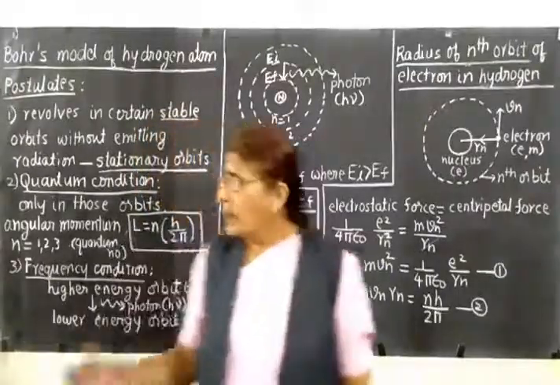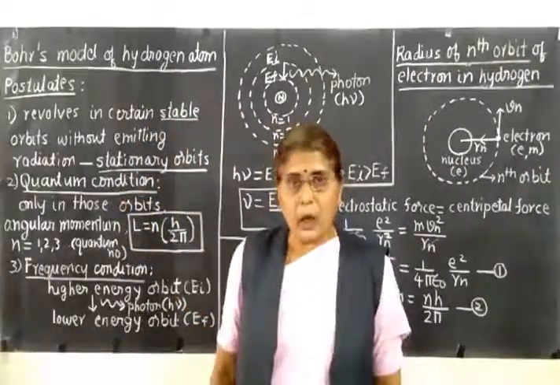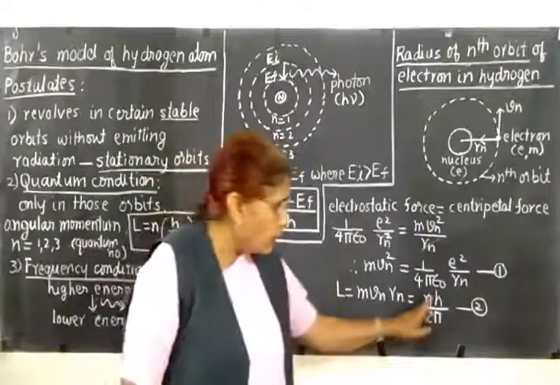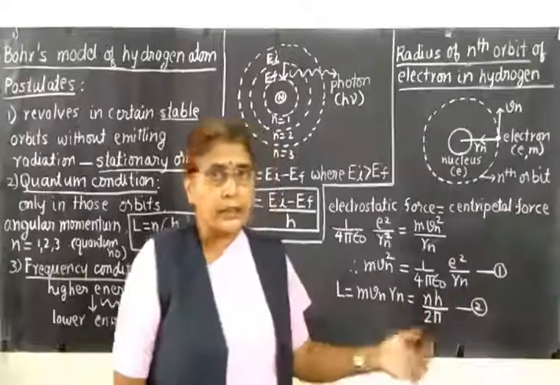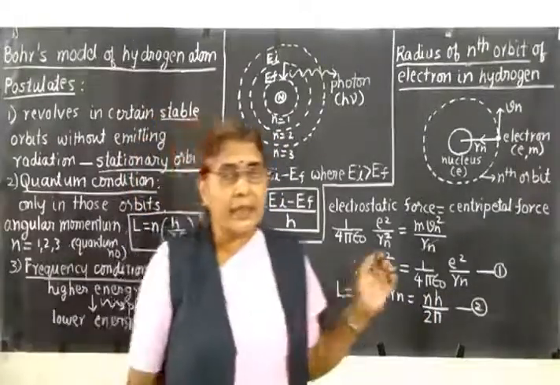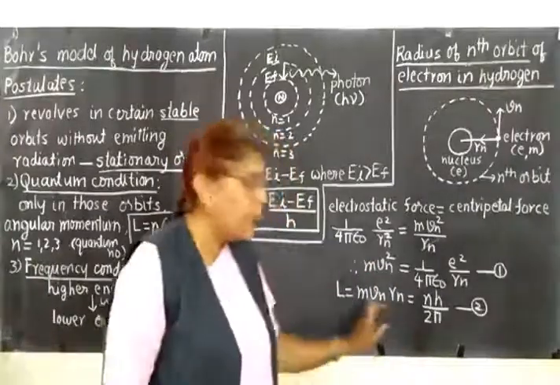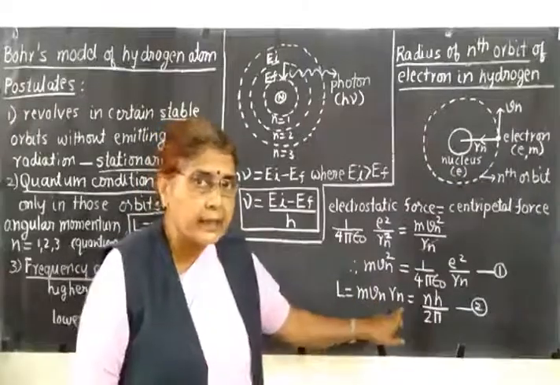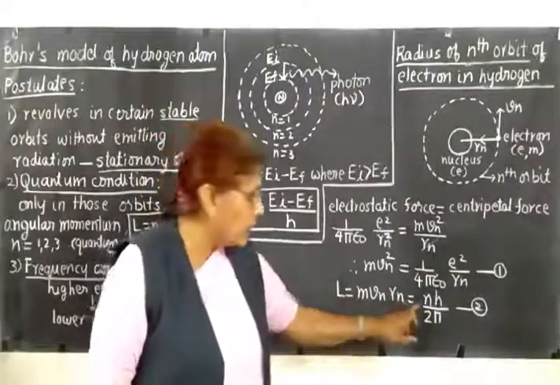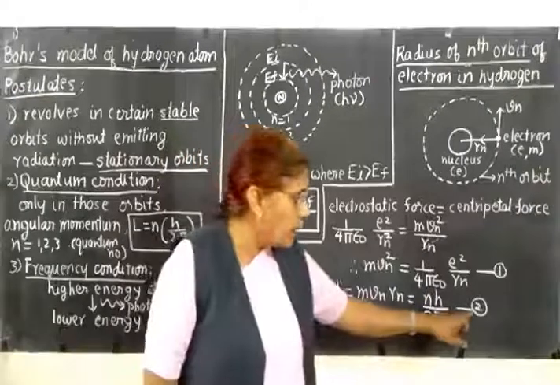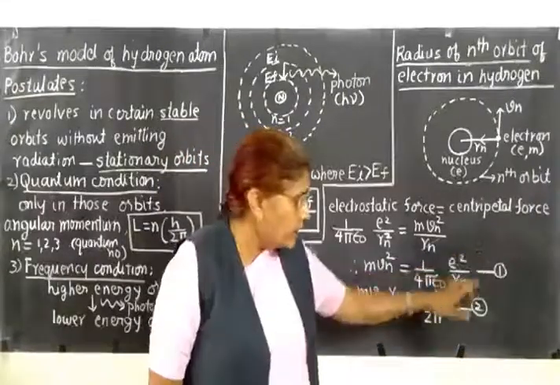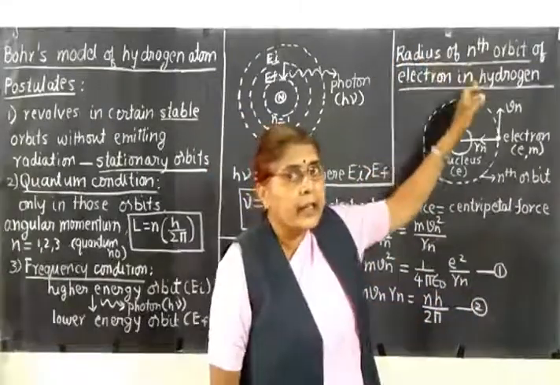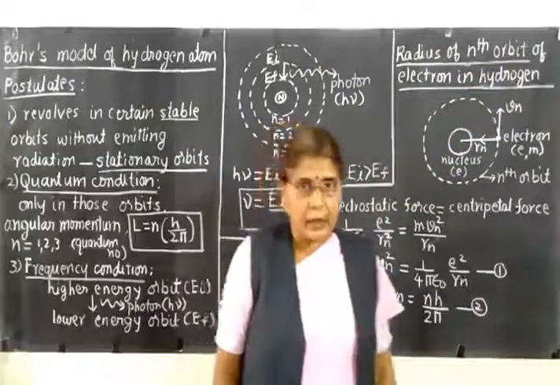Now let us use Bohr's quantum condition. According to Bohr's quantum condition, angular momentum L is equal to nh upon 2 pi. Now last year you have studied what is angular momentum. It is moment of momentum and it is given as mvr. So in this case it will be m, velocity is vn, radius is rn. So mvn rn is equal to nh upon 2 pi. Let us call it equation 2. So using equations 1 and 2 we shall find out an expression for the radius of the nth orbit of the electron.